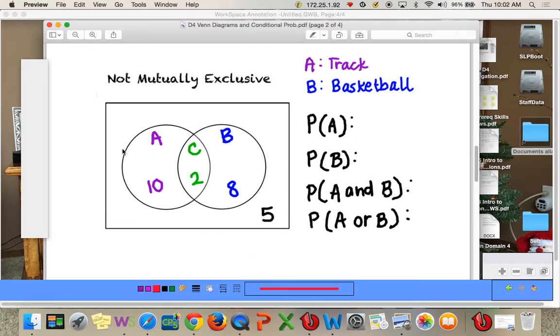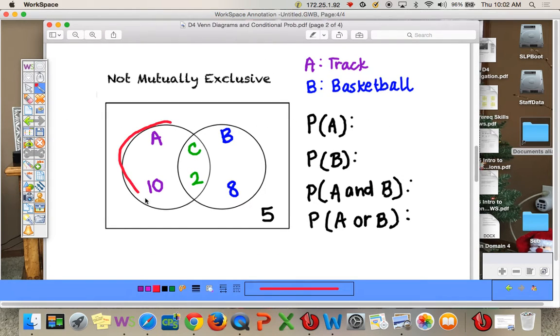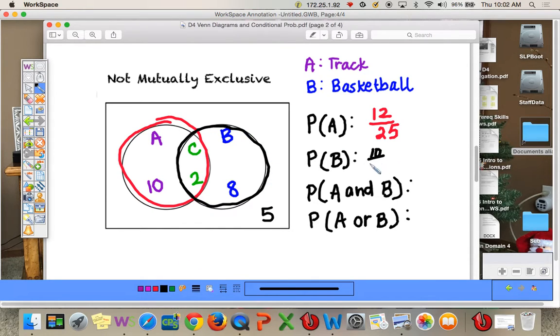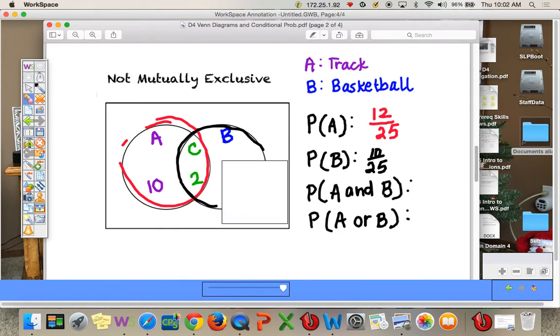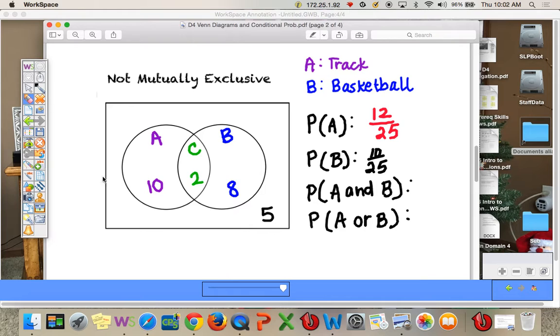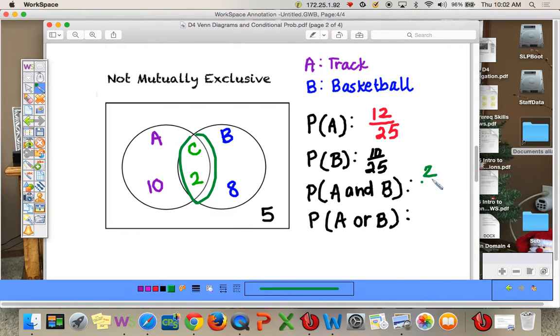What's the probability that they're in track? So here's track. Track is the whole circle. So it's not just 10, it's actually 12 out of, and we add everyone together, so this is 10 plus 5, 25. What's the probability that they're in basketball? Well, here's the whole basketball thing. So that's 10 out of 25. What's the probability that they are in A and B? So and means they do both. And so that would be this overlap right here, 2 out of 25.